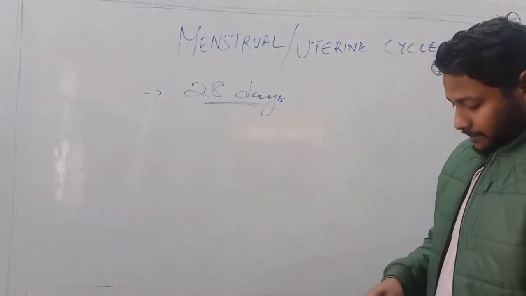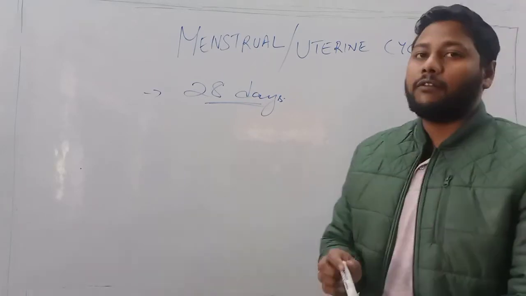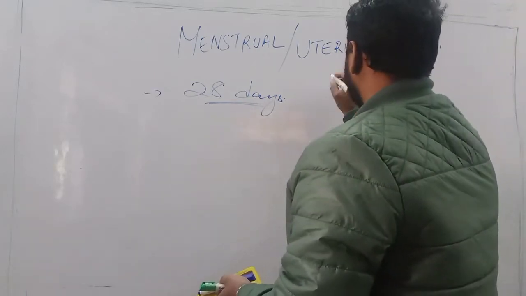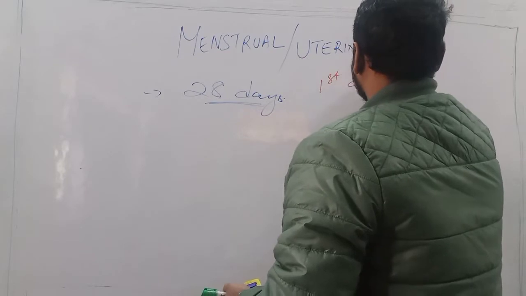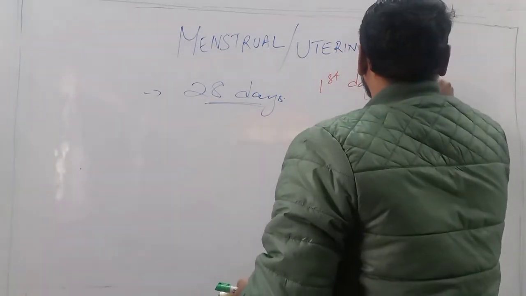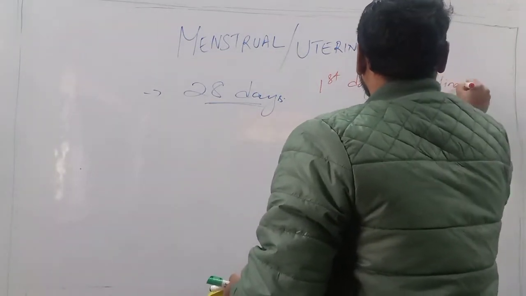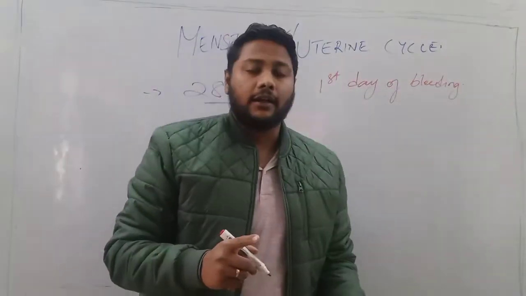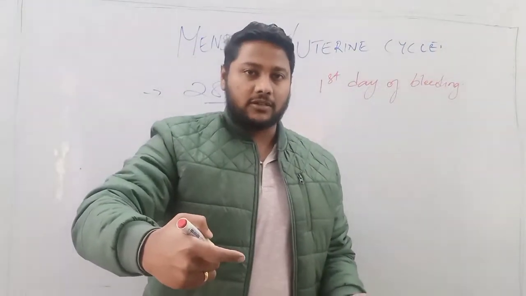Here, what happens is the first day of bleeding will start the onset of menstruation.